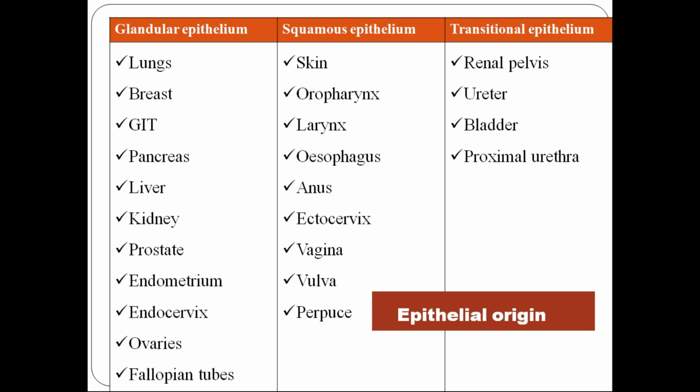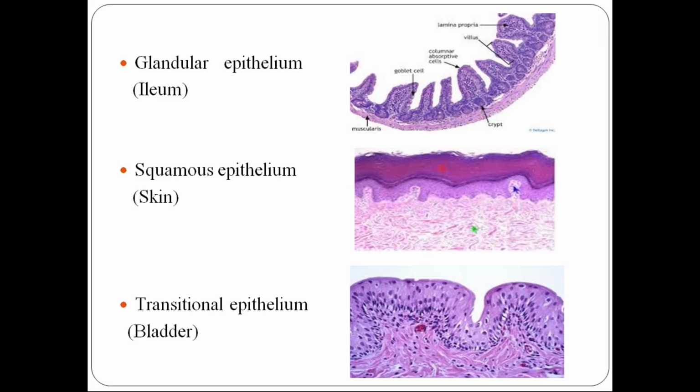So if the tumors are arising from these specific epithelia, for benign it is oma, and for malignant it is carcinoma. I just want to give you examples of glandular epithelium. So the ileum, the squamous epithelium, you can see the keratinized squamous epithelium of the skin, and here you can see the transitional epithelium of the bladder.